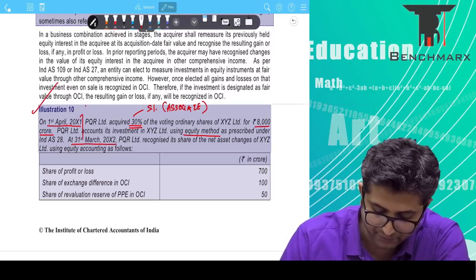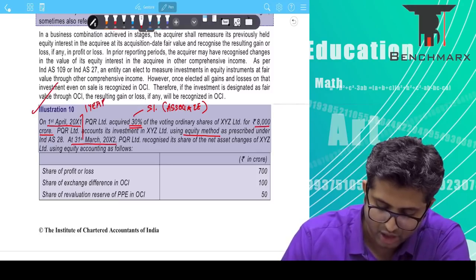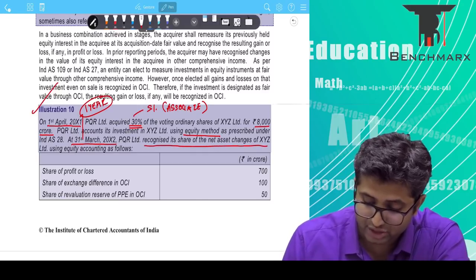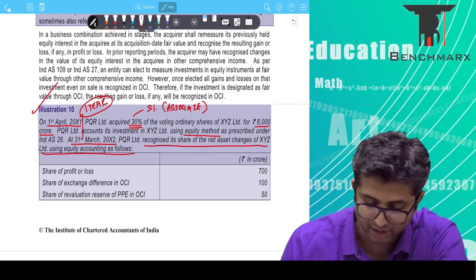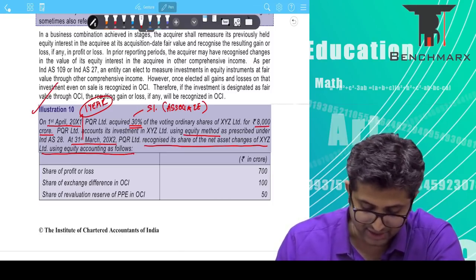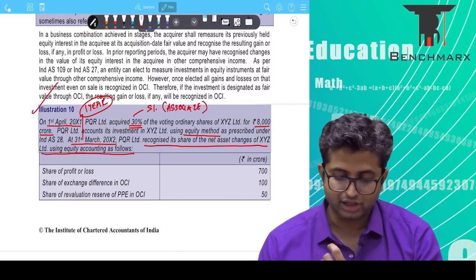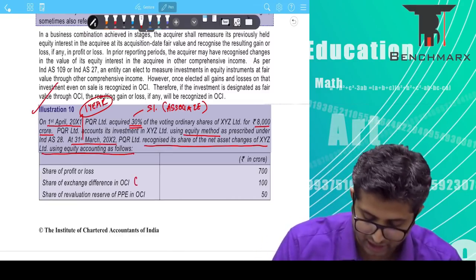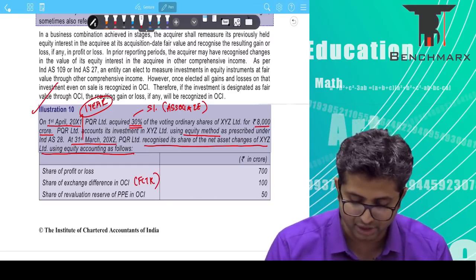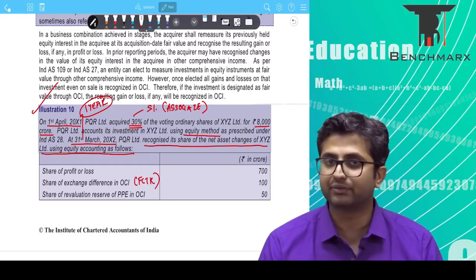No, there's a difference of 1 year. As on 31st March 20X2, PQR recognized its share in net asset changes of XYZ using the equity method as follows. The share in profit and loss is 700. The share of exchange differences, we can call it FCTR, foreign currency translation reserve, is 100, and share of revaluation reserve in OCI is 50.